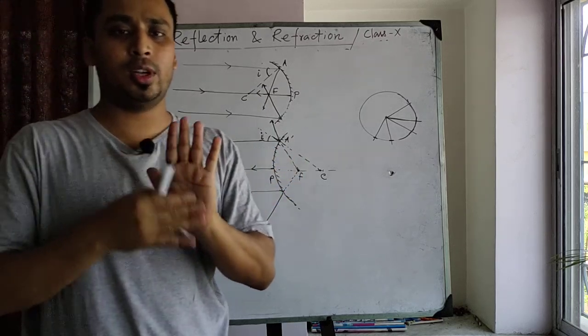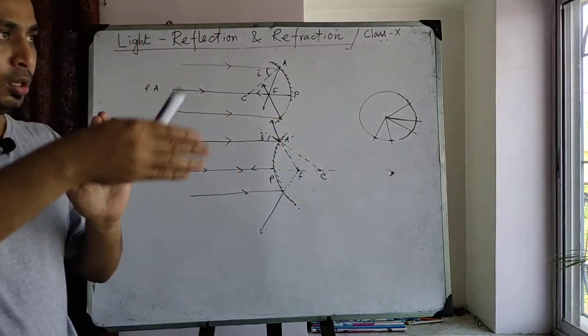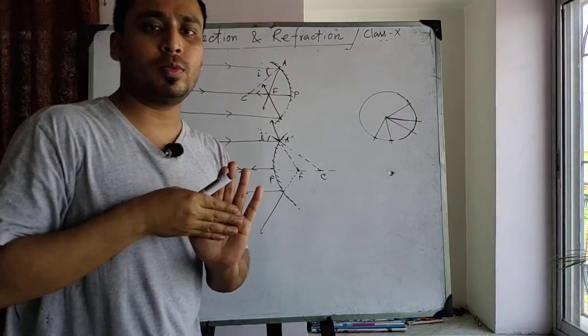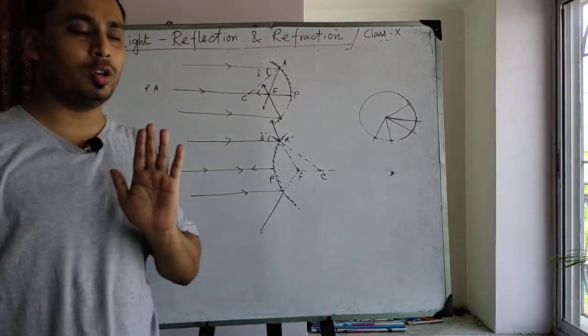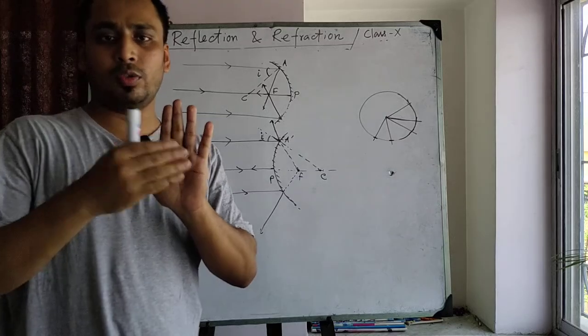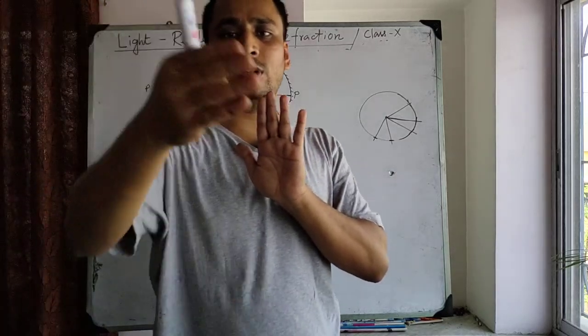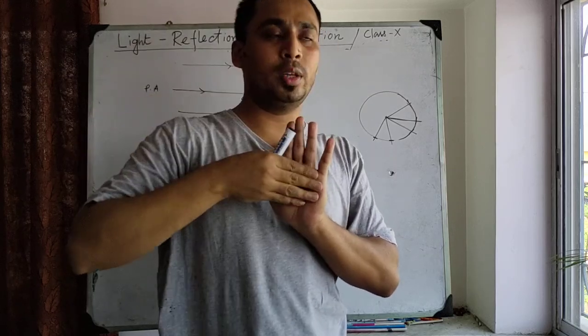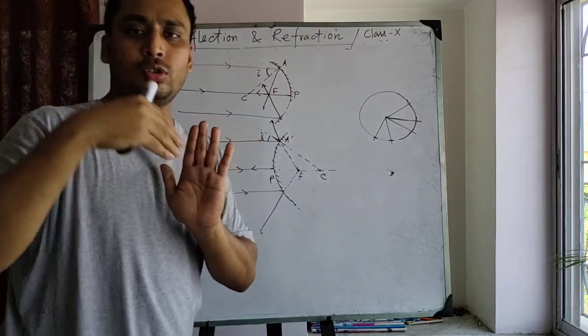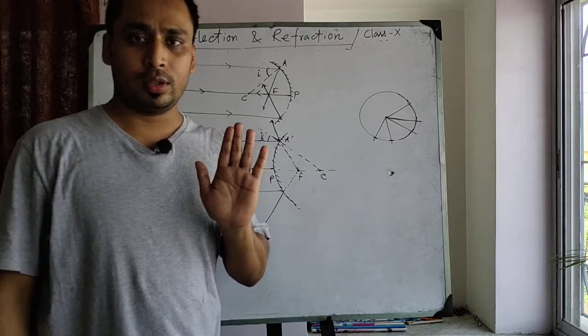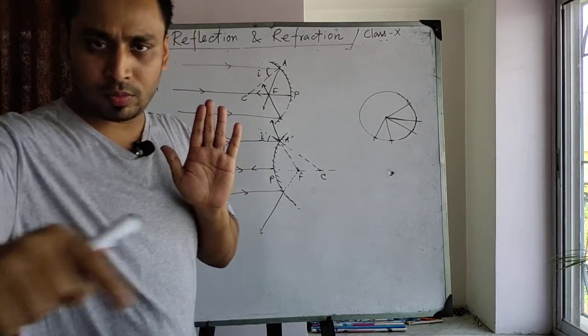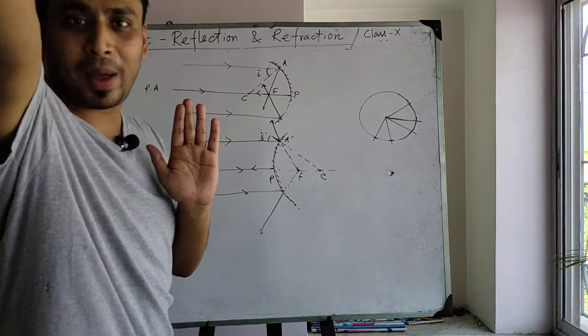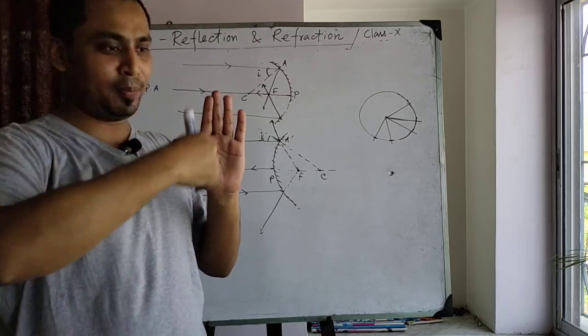Suppose I have a plane mirror in my hand, and sun rays fall on the mirror and go to your eyes. You are sitting in the opposite direction and the sun rays are coming in front of me, and they go to your eyes. What will you see? You can't see the entire path like this.